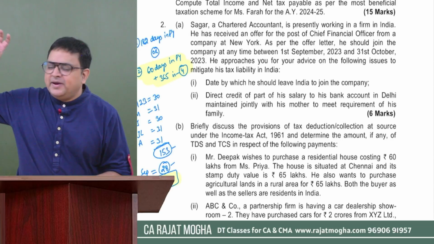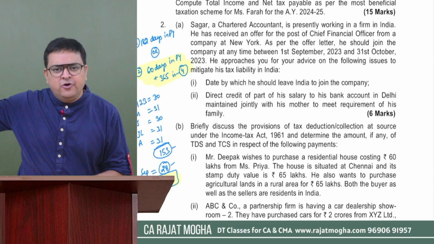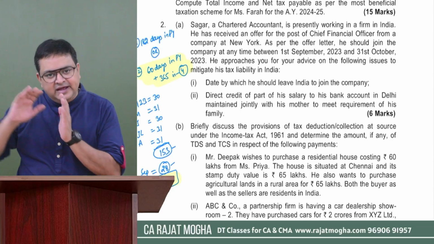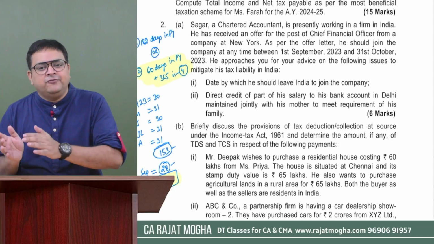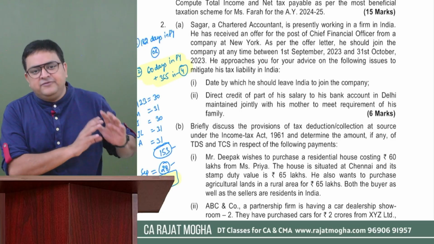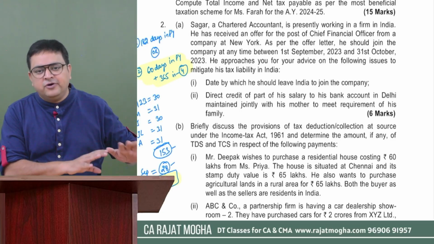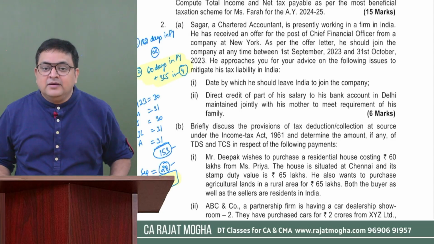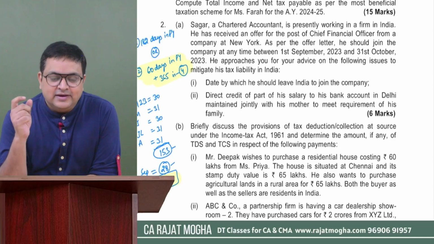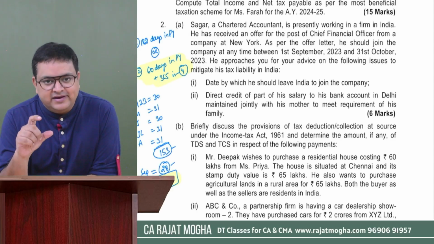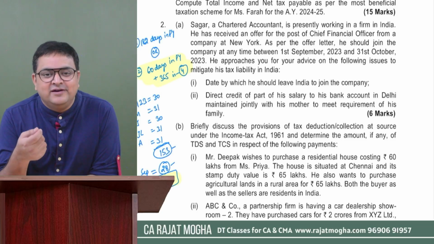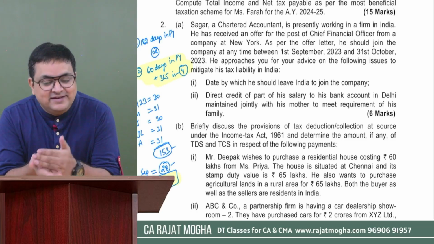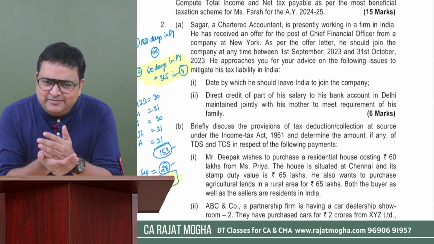So can I ask my New York employer to give part of the salary in New York and part in Delhi also, so that my mother can spend for family requirements? What will happen? If he receives a part of salary in India, it will become taxable. Even in case of a non-resident, we know that any income which is received in India becomes taxable.